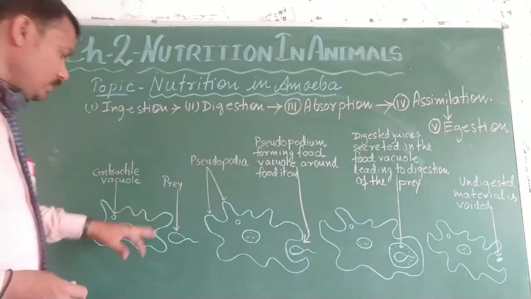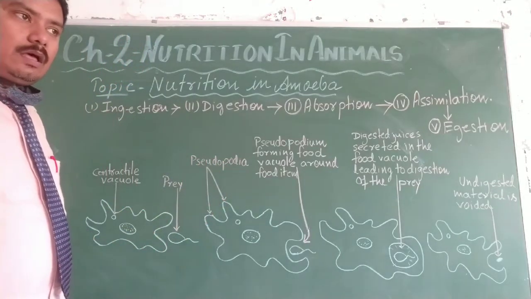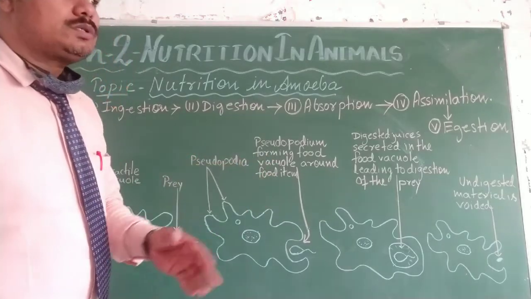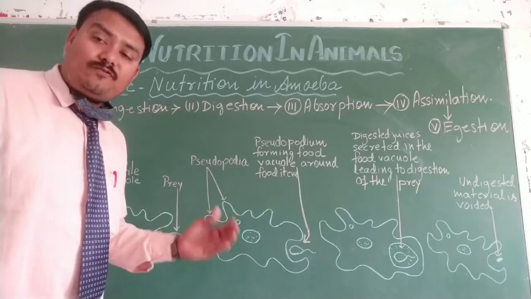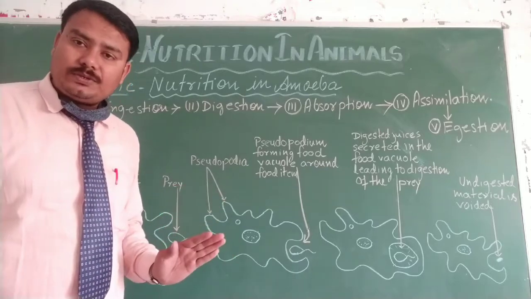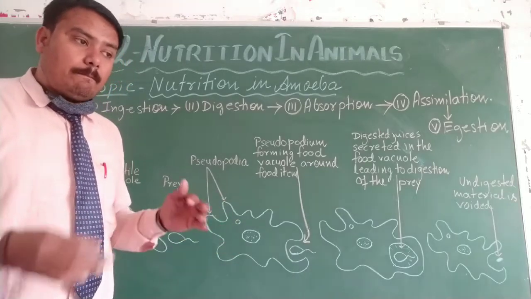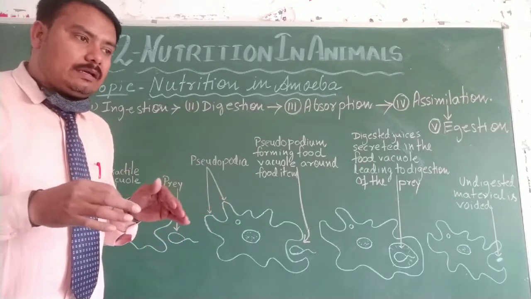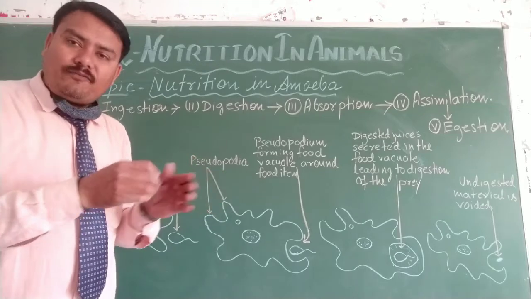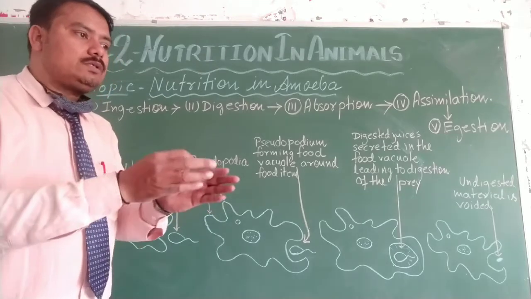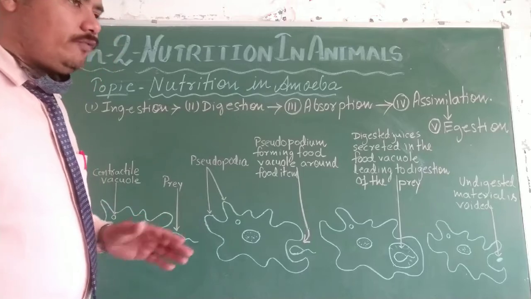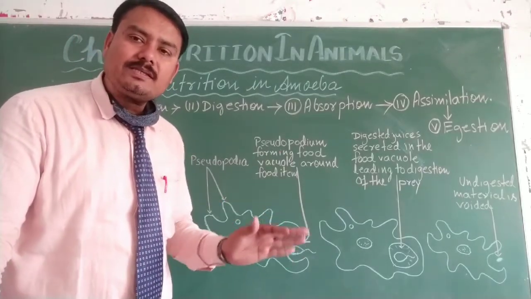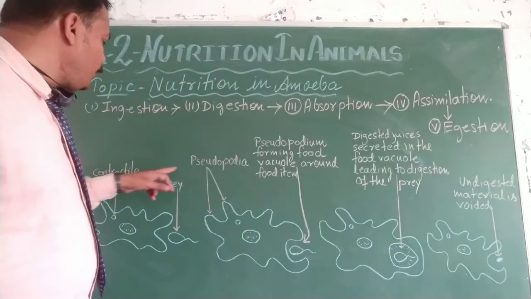So the extension of their body part, or moving forward towards the food, is by their false feet. They do not have any feet to move, but with the help of their body, by extending it and creating false feet, they move towards their prey. That false foot is called the pseudopodia. P is silent. Pseudopodia.